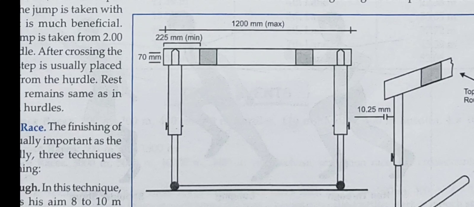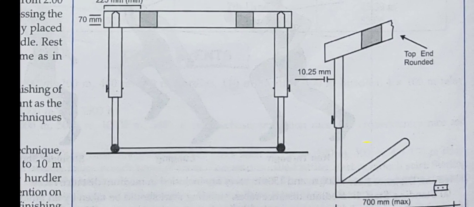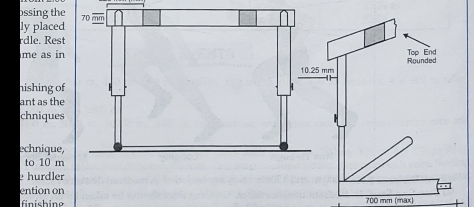Now there are also the clips. You can see the top end is rounded. The top end, the upper surface, is a round surface.